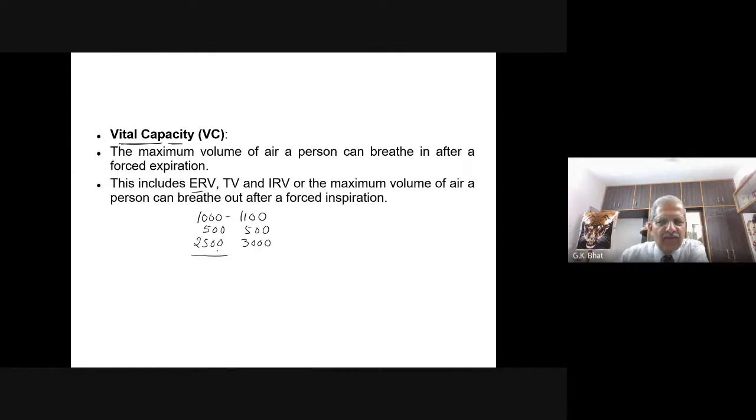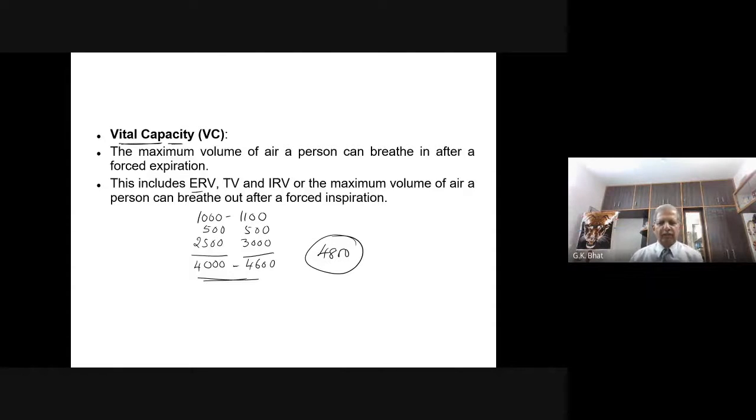So if you total this, it comes to 4000 to 4600. Approximately, generally we say that it is around 4800.